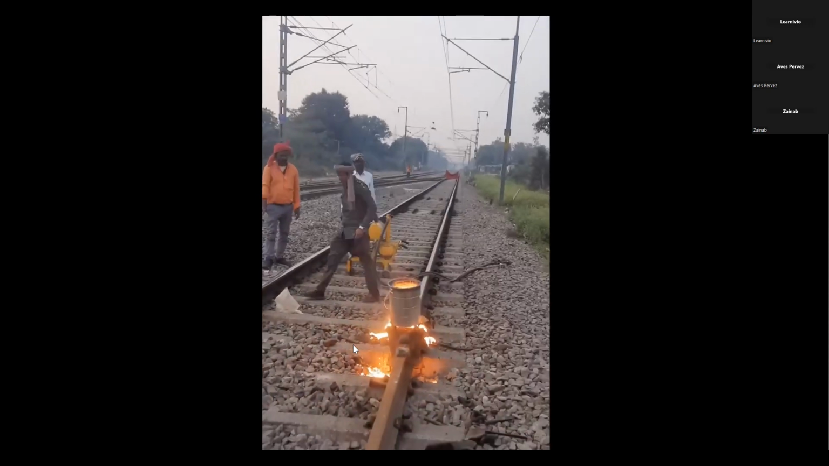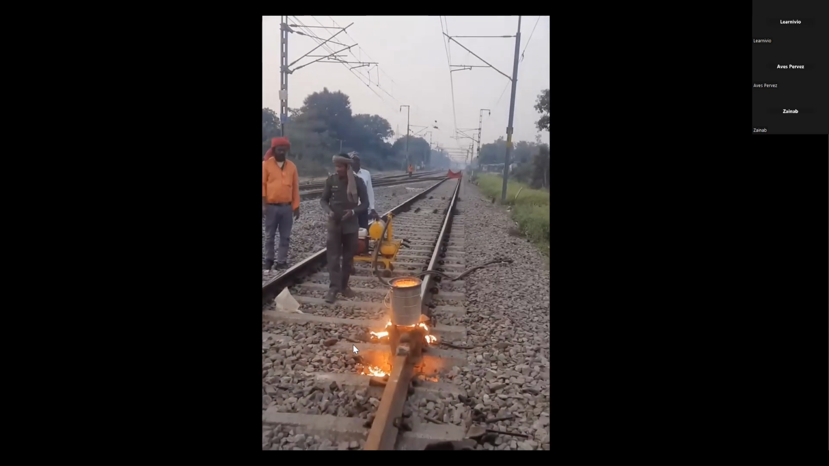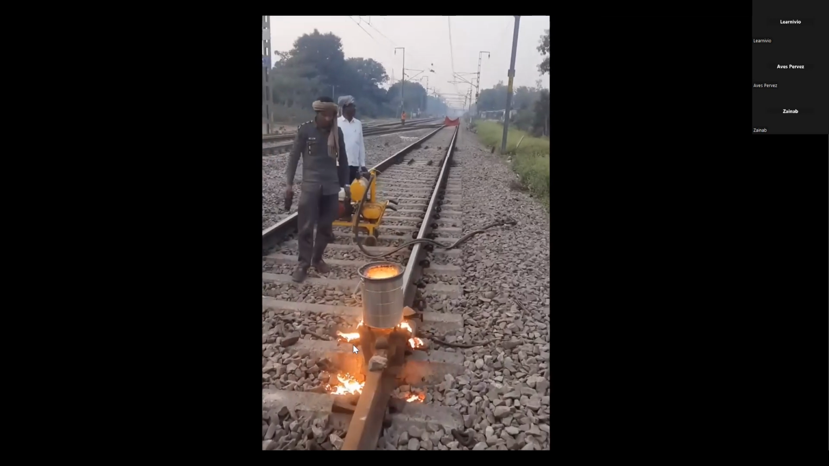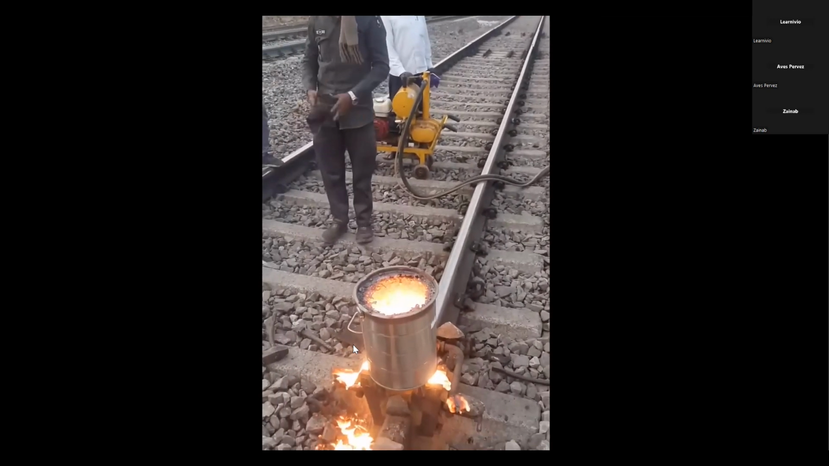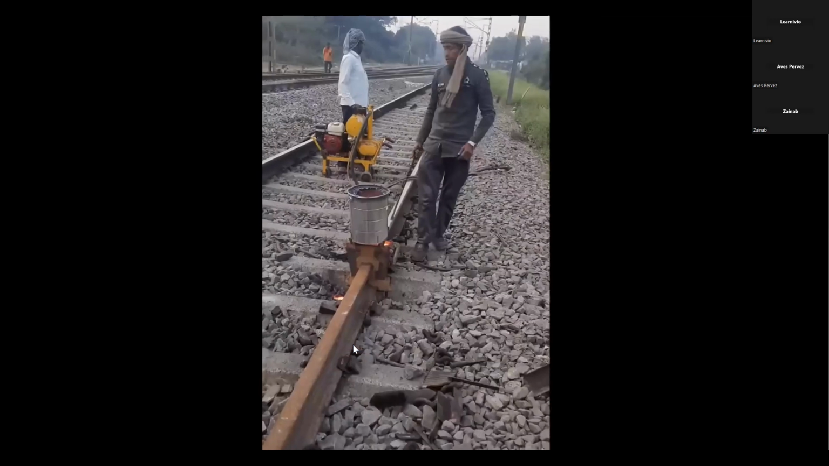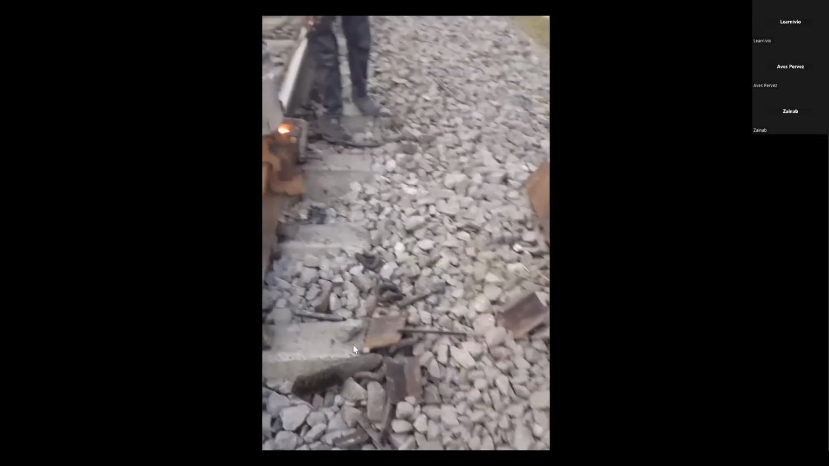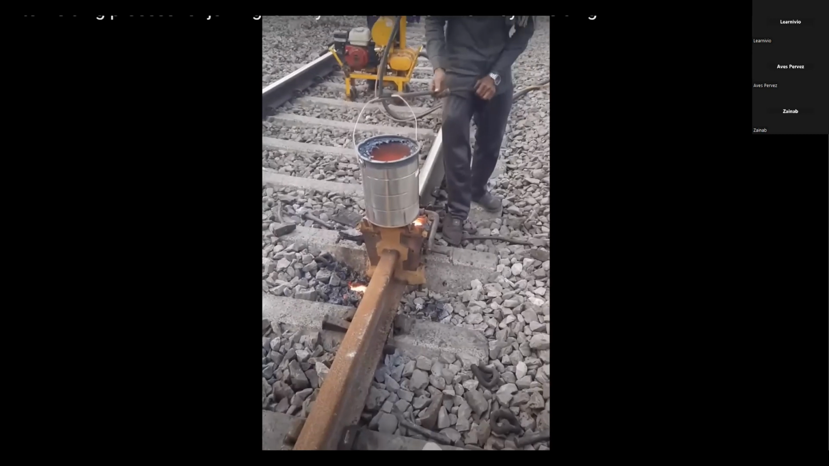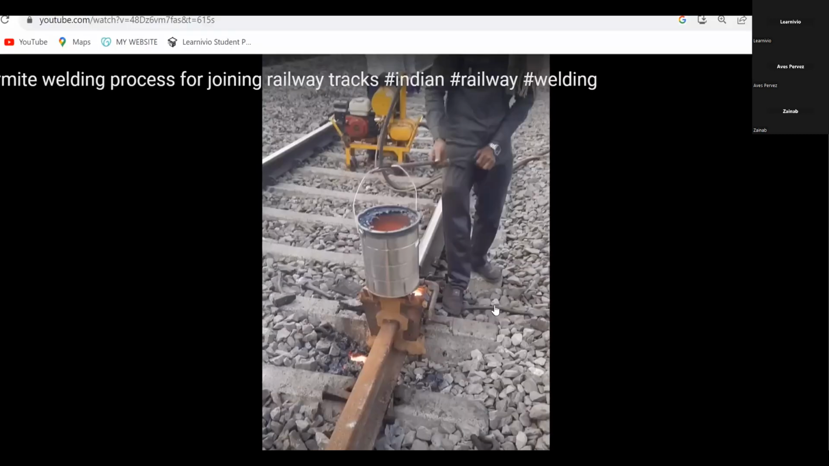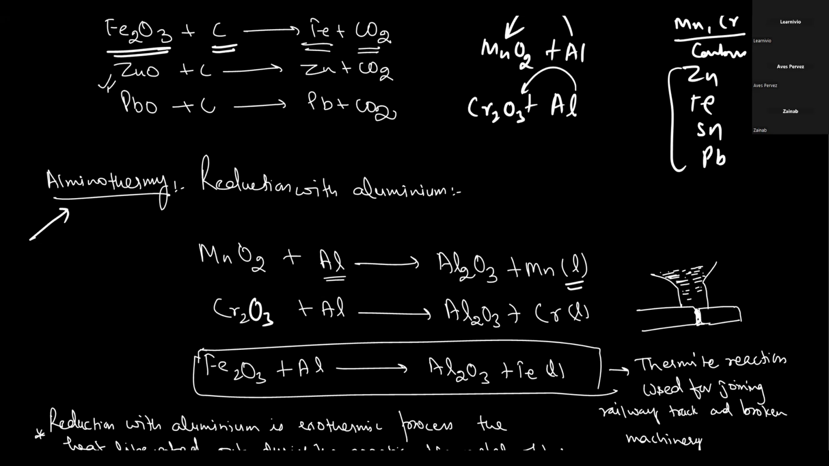Just by putting in a burning magnesium ribbon, you can check how much heat is produced during this reaction, so that it leads the metals to be obtained in the liquid state. Which type of reaction is this? This is called the thermite reaction.